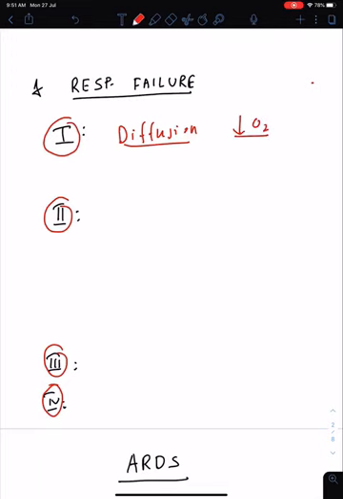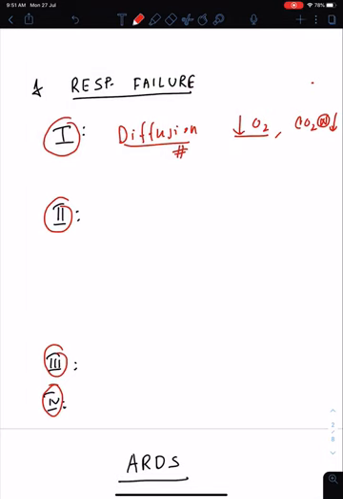But the carbon dioxide level may be normal or less. But remember, it is never high. So the CO2 level may be normal or low, but it is never high in type 1. That's all you have to remember. Type 1: diffusion defect, less oxygen, carbon dioxide may be normal.